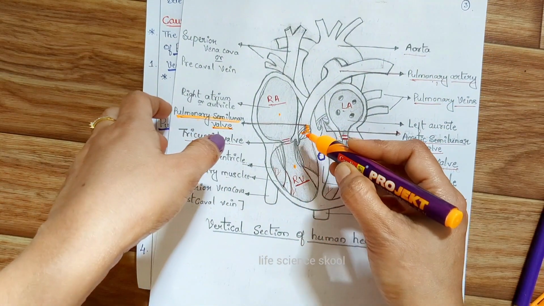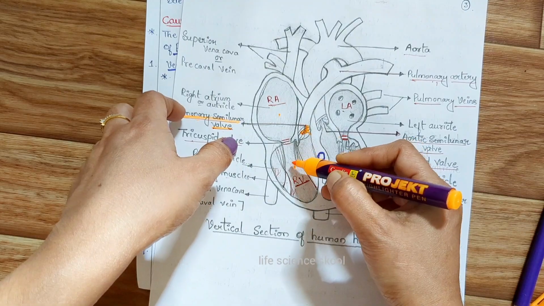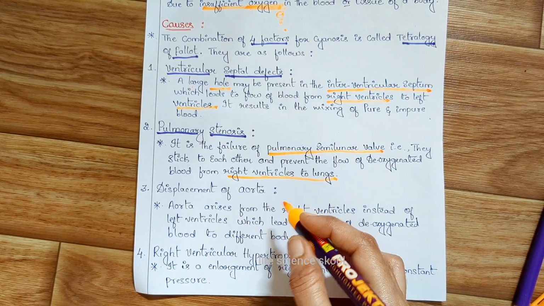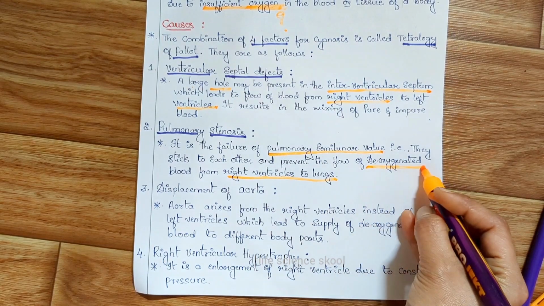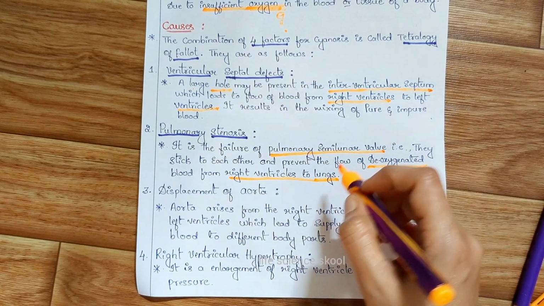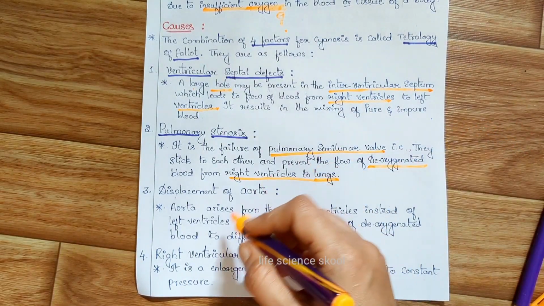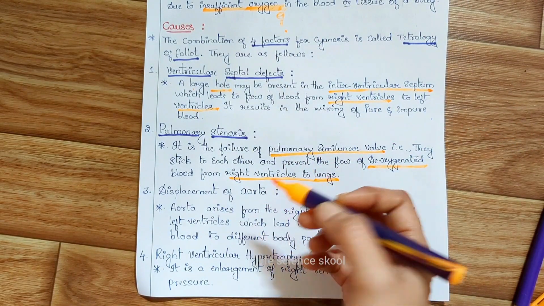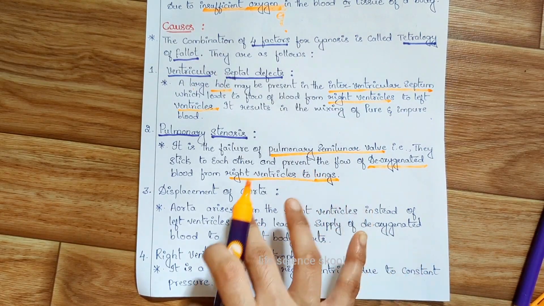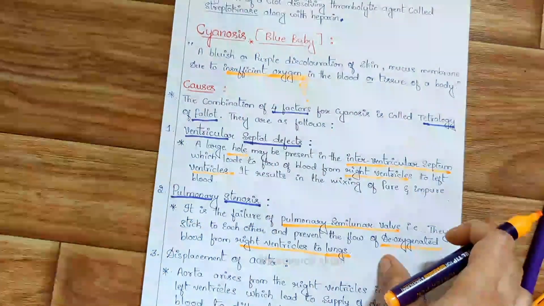So what happens? If there is no opening here, then the blood is not going to move here. That's why it will lead to pulmonary stenosis. The deoxygenated blood is not going to get purified. In the lung, the deoxygenated blood is converted into oxygenated blood. If there is no flow of blood, then the blood is not going to get oxygenated. That's why it will lead to pulmonary stenosis, and that in turn causes cyanosis.